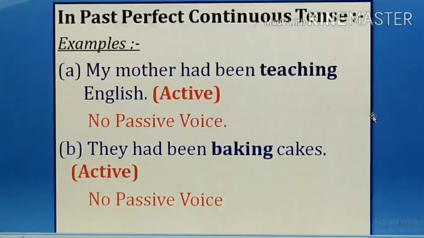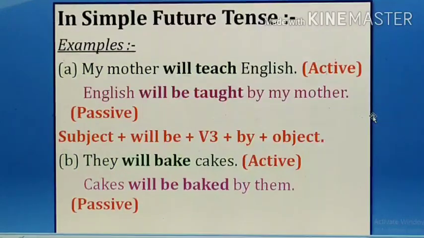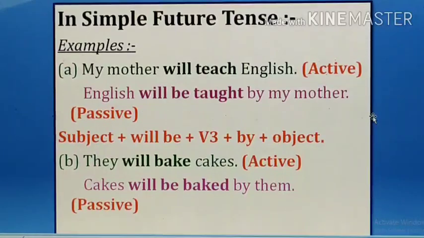Now, as we have seen in present perfect continuous, there is no passive. And the same thing in past perfect continuous tense, there is no passive voice. Okay. Now let's see the future tense. Now in simple future tense, very simple. As we have seen in present and past, here also only will is added. My mother will teach English. English will be taught by my mother. Yes, will be is used here. Okay, the formula is subject plus will be plus V3 plus object. They will bake cakes. Cakes will be baked by them.